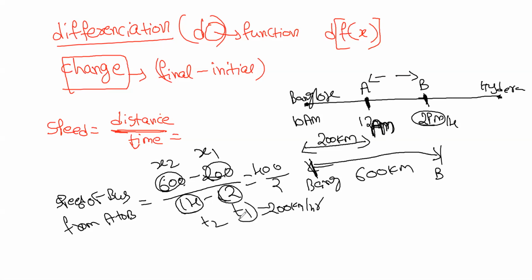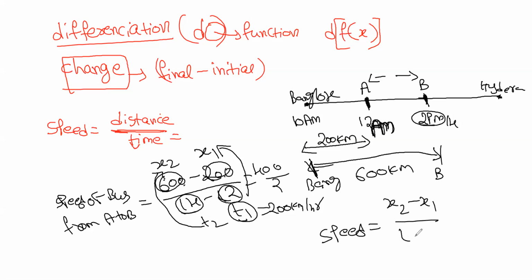At time t1 you are at position x1. At time t2 you are at position x2. So for finding speed, one formula is x2 minus x1 by t2 minus t1, which is change in position with respect to change in time.